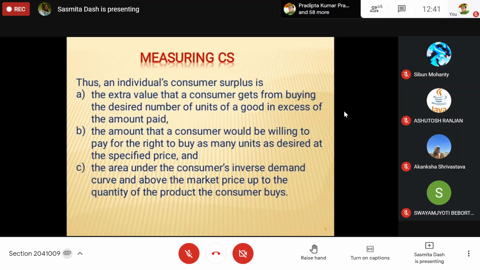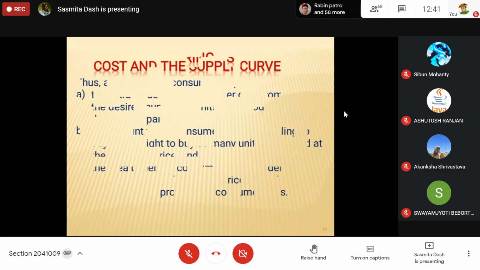And when we are talking about how much he is willing to pay, that is WTP minus the price of the product. It is the area under the consumer's demand curve and above the market price, up to the quantity of the product the consumer will be ready to buy.